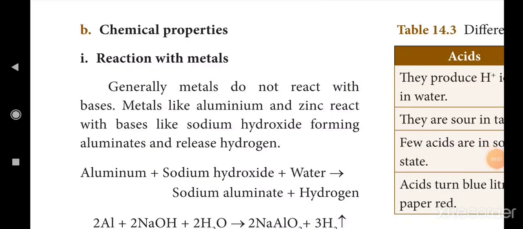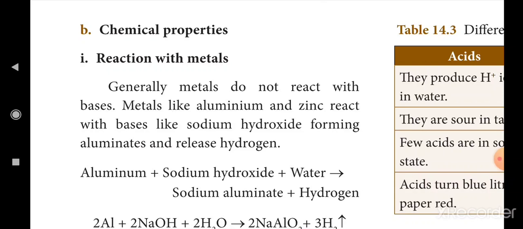Next, chemical properties. First, reaction with metals. Another one is reaction with non-metals. Then reaction with ammonium salts. Okay, you don't need to mug up the formula. You should know the reaction with what, then what is the product of the reaction. This is important. This is enough.